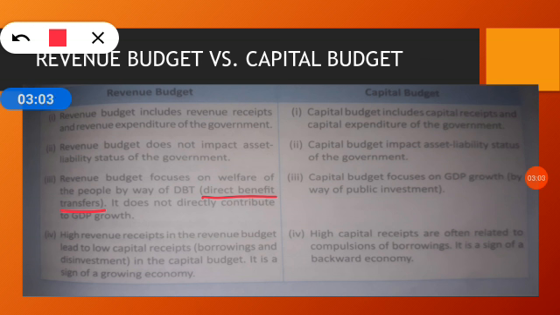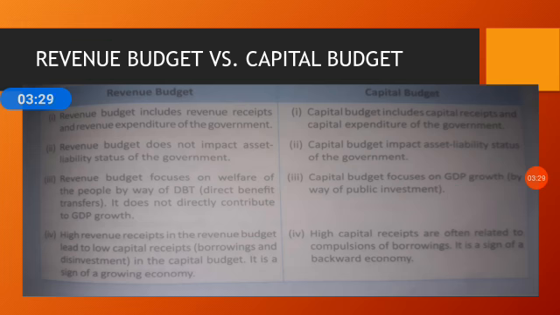And similarly, on the opposite side, if we talk about the capital budget, then it focuses on the GDP growth by public investment. Means when the capital expenditure is being done, then in return something is to be got, or something is to be earned from this capital expenditure of the government. Clear? It is a type of investment, so obviously it will have an impact on the GDP growth.